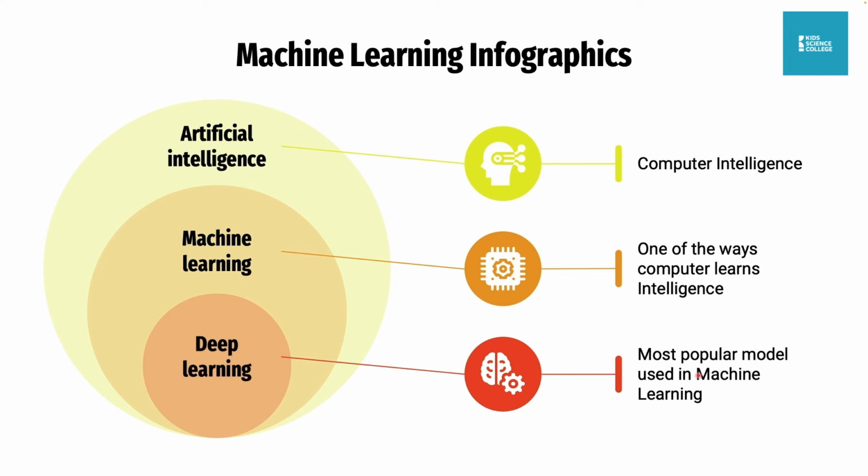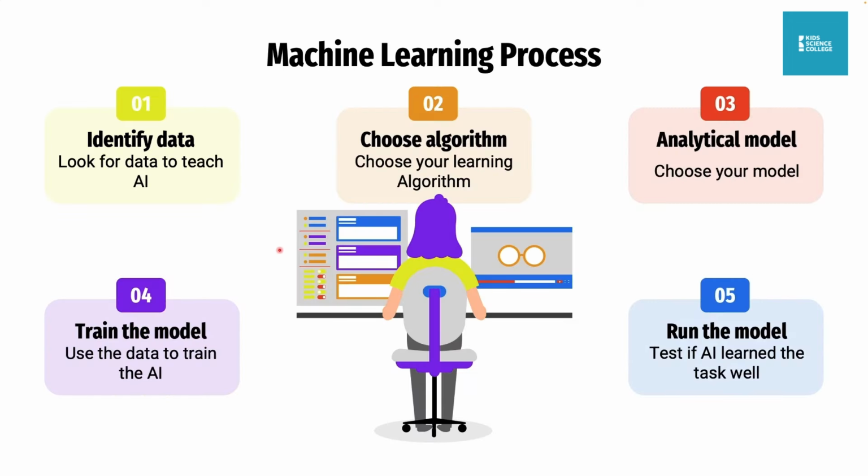So that's why I put this diagram in here for you guys to have a pictorial understanding of what I'm saying. This is the high level process of machine learning, how to teach your machine. We are going to go into details on all of these processes, but it's just for you guys to know what to expect.